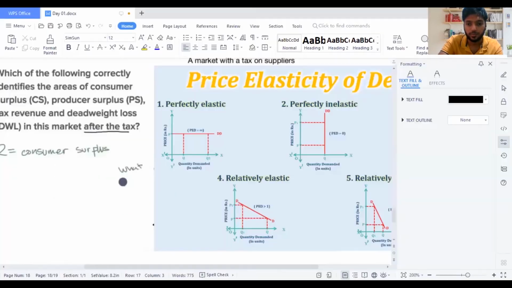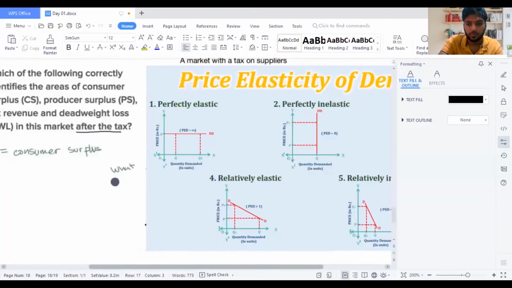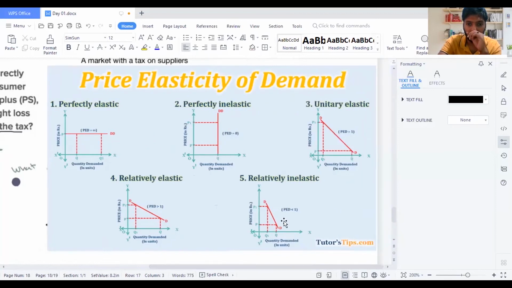Here you might see relatively inelastic and relatively elastic. Relatively inelastic means less than 1, and relatively elastic means more than 1. So if you get an answer less than 1, it is inelastic. If you get an answer more than 1, it is elastic. That's how we find it in the sum. Most probably it's going to be elastic or inelastic.